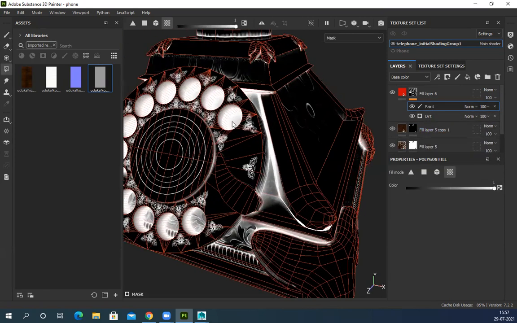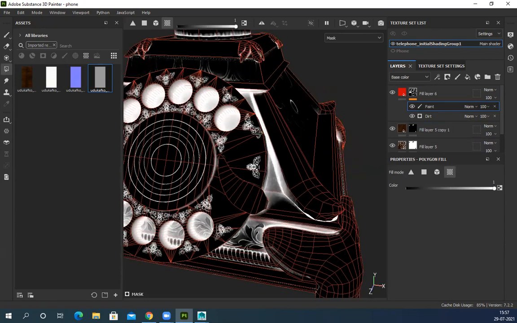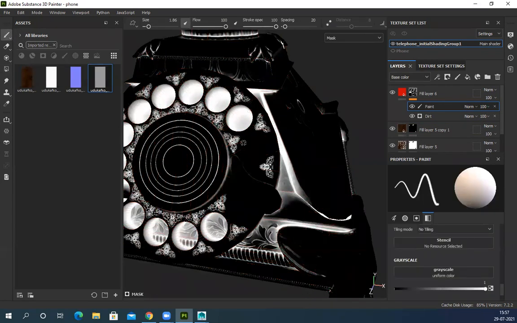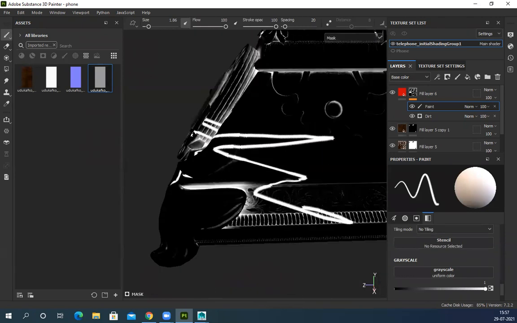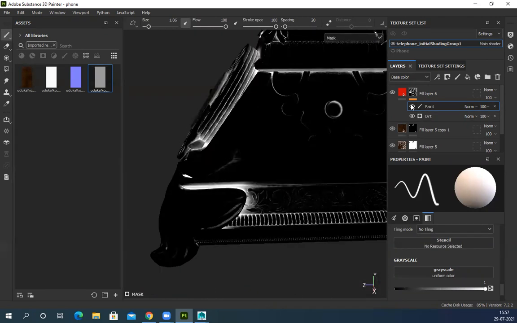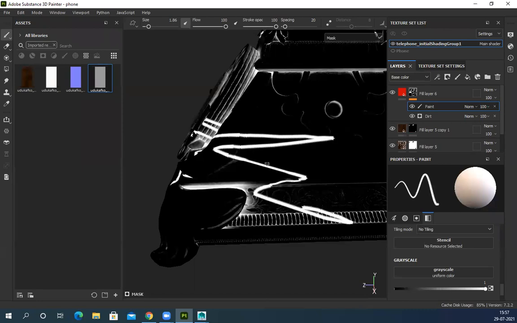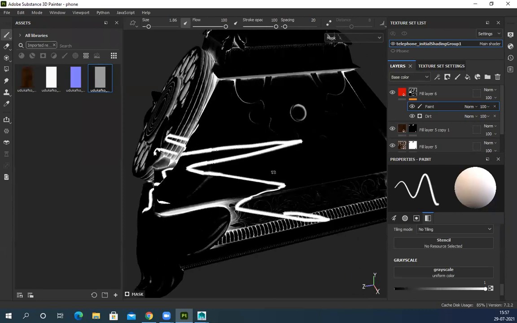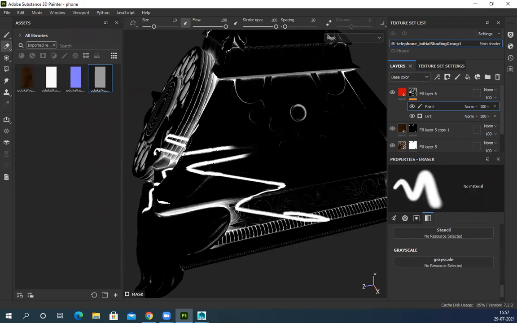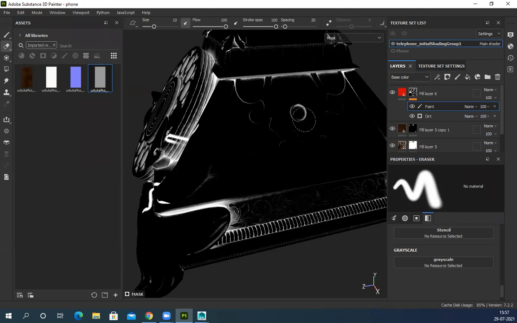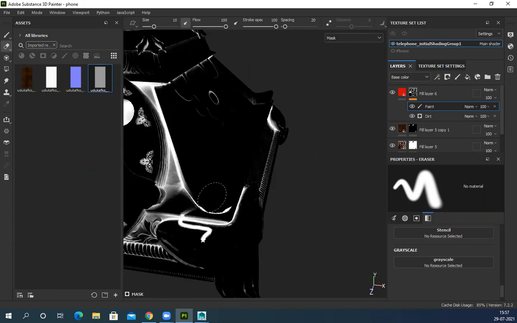Let's select this, and where is my brush? Select my brush. I can paint wherever I want, and it's part of only this layer, nothing to do with the base. Does the eraser also work? Yes, of course, the eraser works. The eraser definitely works on that layer. If you want to erase something, it definitely works. I can erase, or I can just simply switch it off.